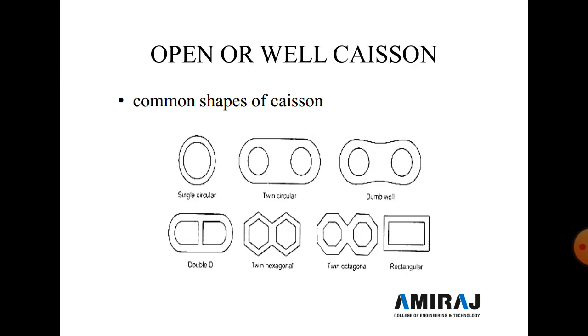Now some shapes of the open or well caisson are given: singular circular, twin circular, dumbbell, double D, twin hexagonal, twin octagonal, and rectangular shape.